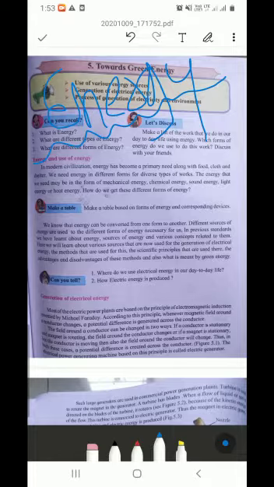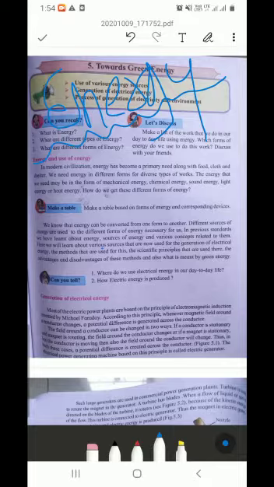Now energy is what we need, isn't it, in day to day functions or in day to day routine. We need energy. Many forms of energy we need: mechanical energy, electrical energy, sound energy.